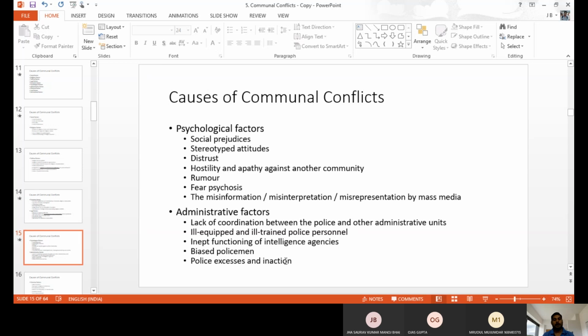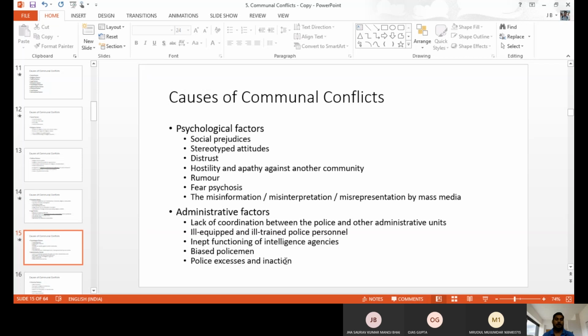Next one, ill-equipped and ill-trained police personnel. Sometimes the police personnel do not get enough training or enough equipment to protect against the violence. There is no proper lathi or proper guard or something. There are no proper materials. So if they go and people attack, it leads to violence. As well, we need proper training. Like we have a number of vehicles, like patrol vehicles, some other types of vehicles we need, other types of guns or things we need, bullets, rubber bullets, like this we need. That type of training we should develop. We should give it to the police personnel to control the violence.